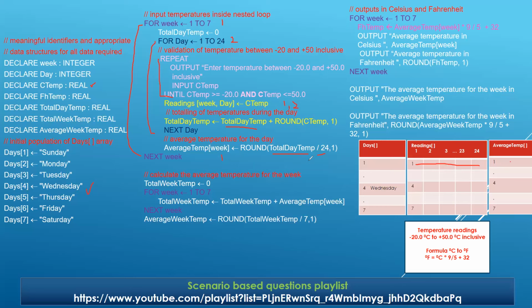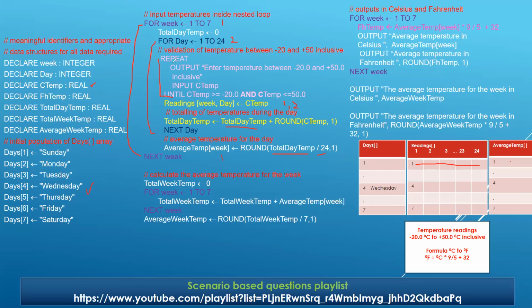Perfect. Any issues? And then we are performing the round operation also using the round function. Whatever total day temp divided by 24 may result in a real value, so we are going to convert it into a 1 decimal place value as required. And this value will be stored in my average temp. Any issues? Any questions? Okay, that's wonderful.